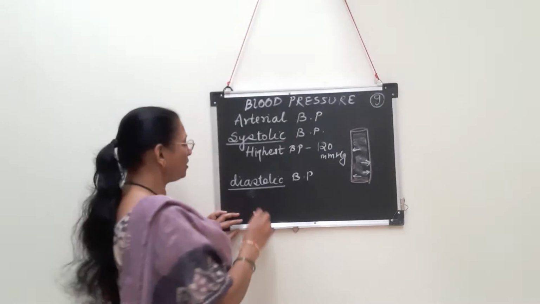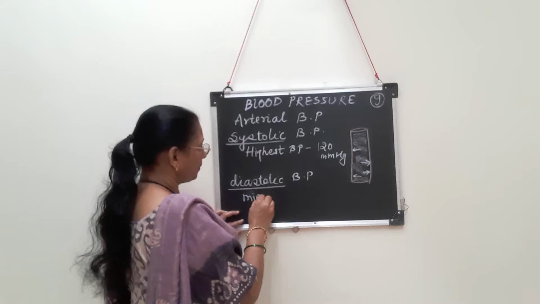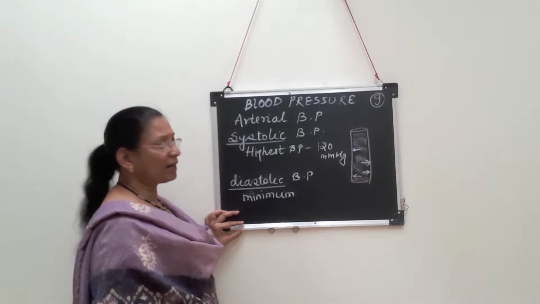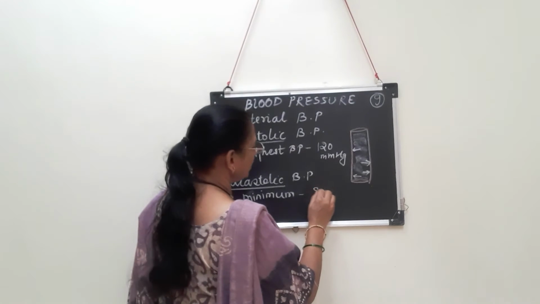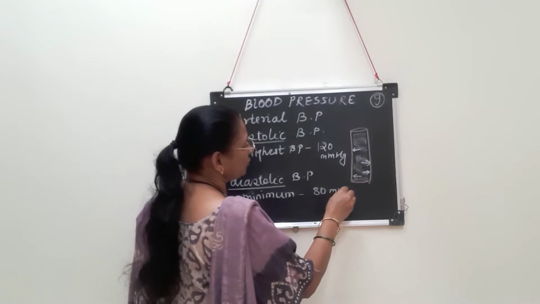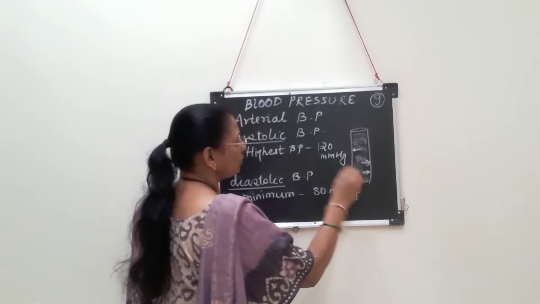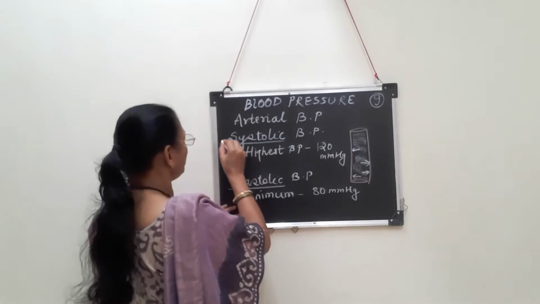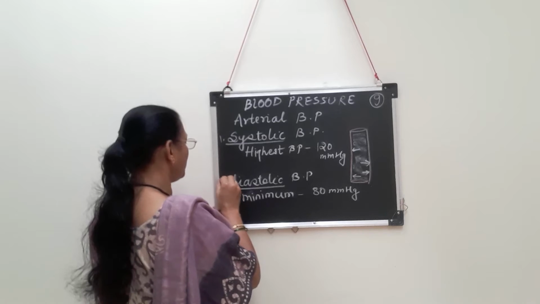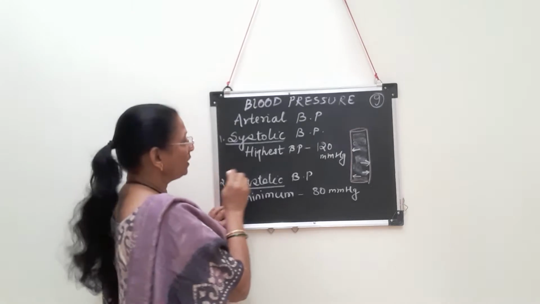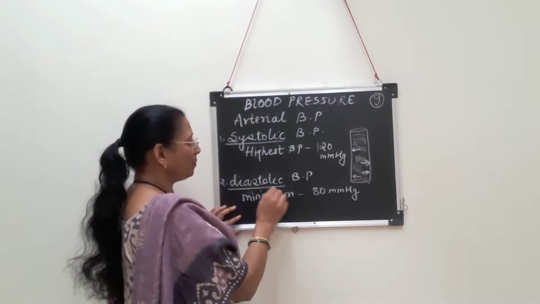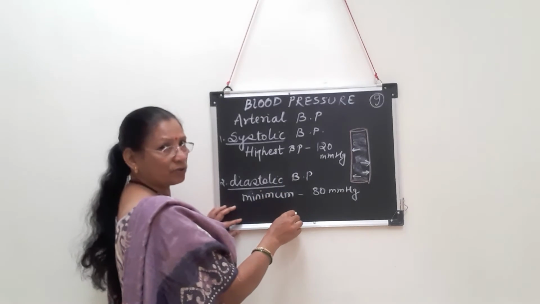This minimum BP during ventricular diastole is generally 80 mmHg. So this is called diastolic BP. So two types of BP are there. First one systolic BP, second is diastolic BP. Systolic BP is during ventricular systole and diastolic BP is during ventricular diastole.